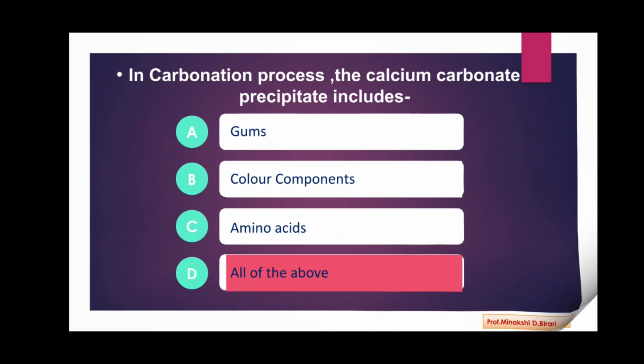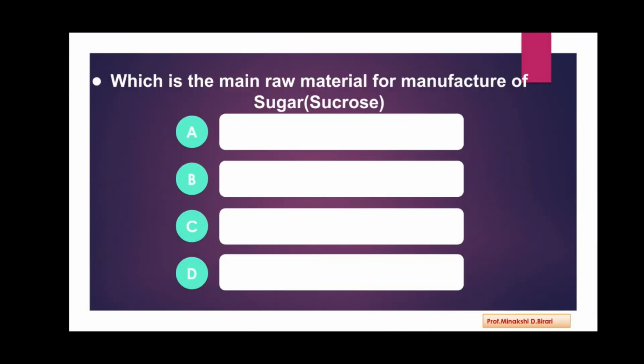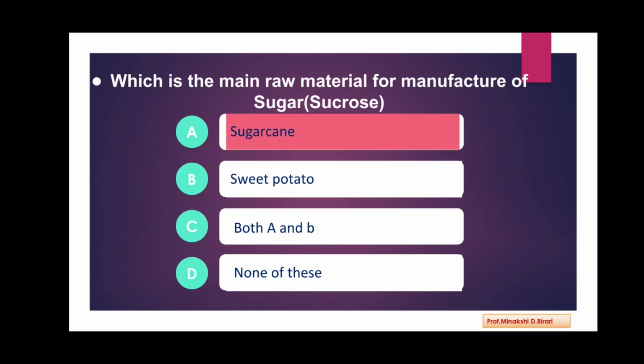Next question. Which is the main raw material for the manufacture of sugar or sucrose? Options are sugarcane, sweet potato, both A and B, none of these. So the main raw material for the manufacture of sugar or the sucrose is sugarcane.